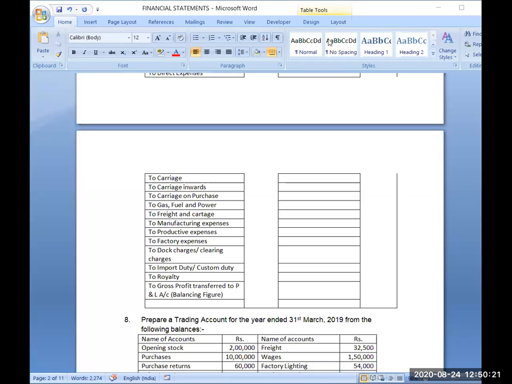APC Publications or Sultan Chand and Sons purchases that right from the concerned writer, either from Mr. D.K. Goyal or from Mr. T.S. Grewal. So when they purchase that right of selling its copies, at that time they have to make some payment to the writer, to the author. That payment is known as royalty. So now the meaning of royalty is clear.